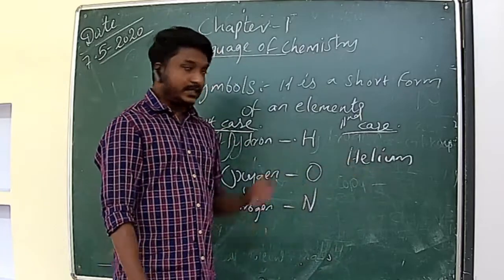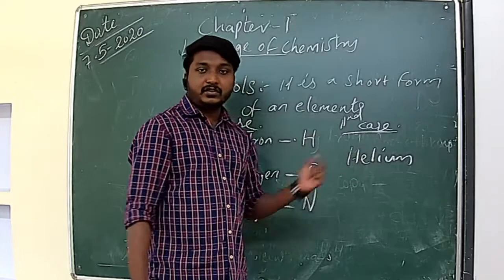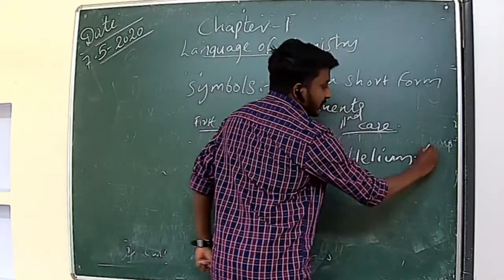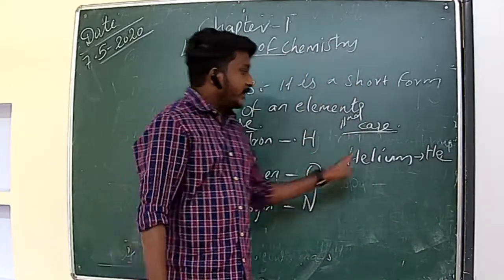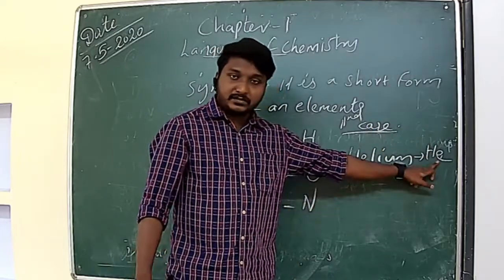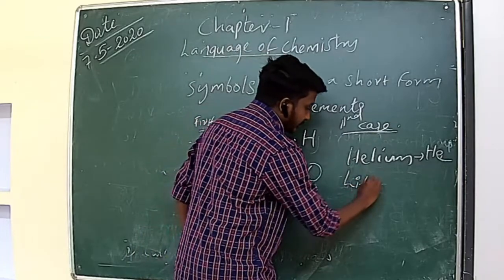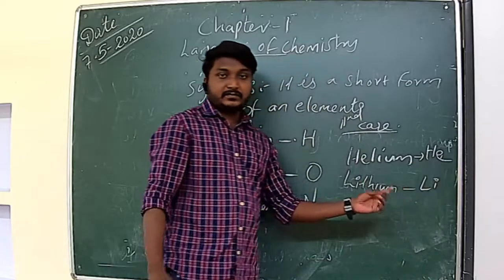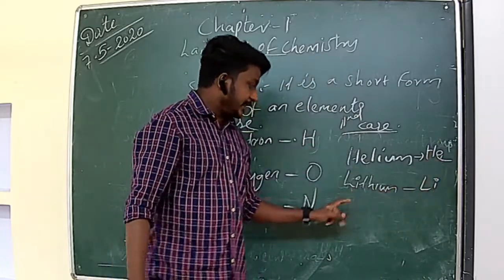So in these types of cases, he took the first and second letter of the name of an element. So that is H, e. Keep in your mind one thing, the first letter should be a capital letter and the second one a small letter. Another example, lithium, Li. First letter is a capital letter and the second letter is a small letter.